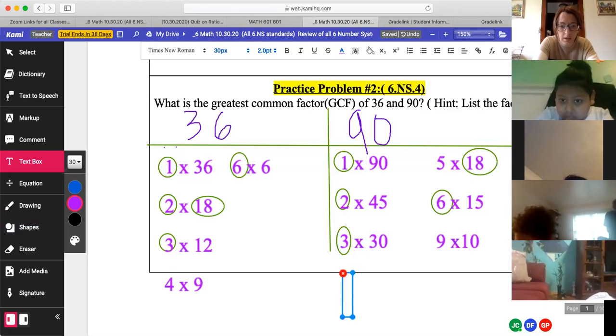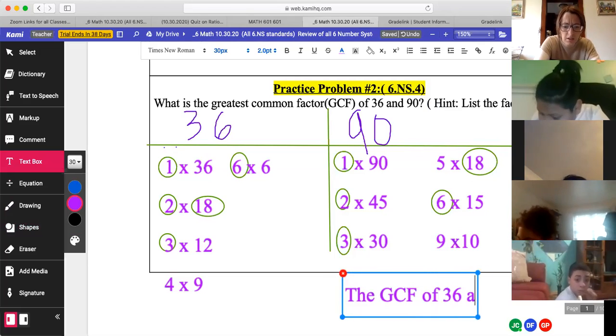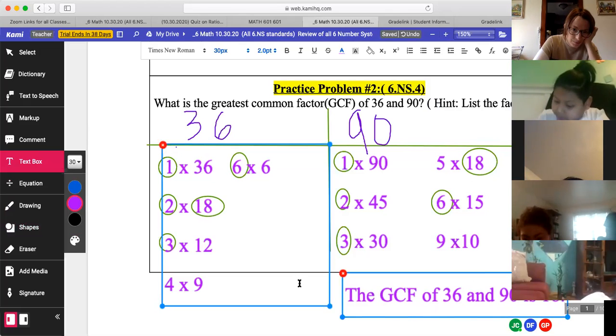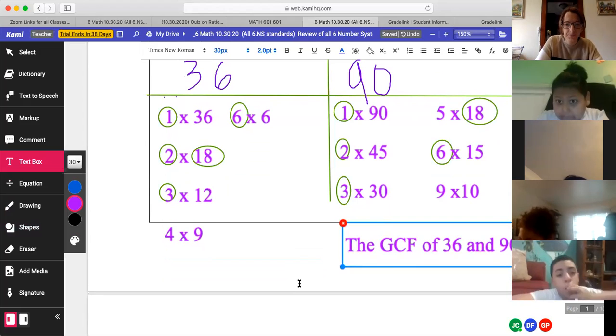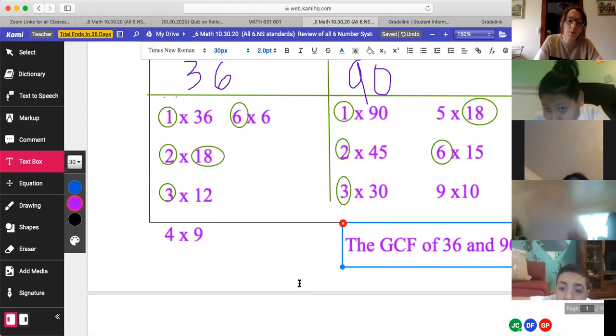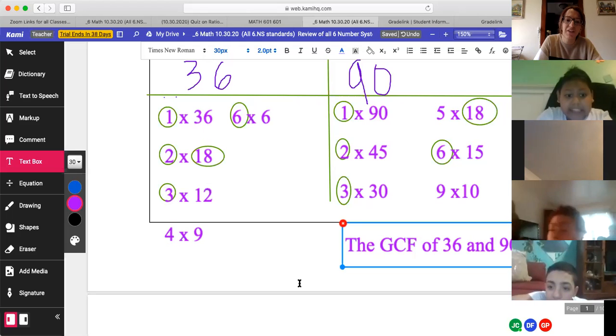Right, so we're going to write the GCF of 36 and 90 is 18. Bam! Pretty straightforward, no? Again, I need you to remember that when you find the GCF, you are listing the two numbers that multiply to give you that big number. Okay, you're listing the factors.